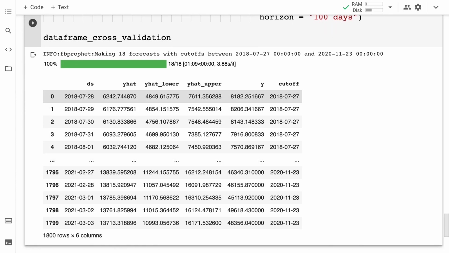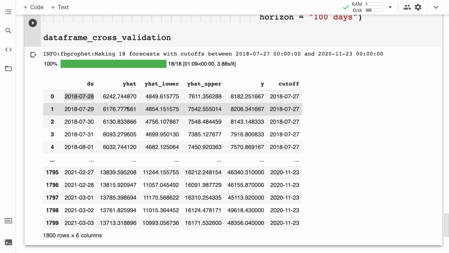So this time, the results of our data frame actually begin in 2018 in July instead of 2016, which was the beginning of our initial data set. And as well, it ends here, March 3rd, 2021, which is where we ended as well.